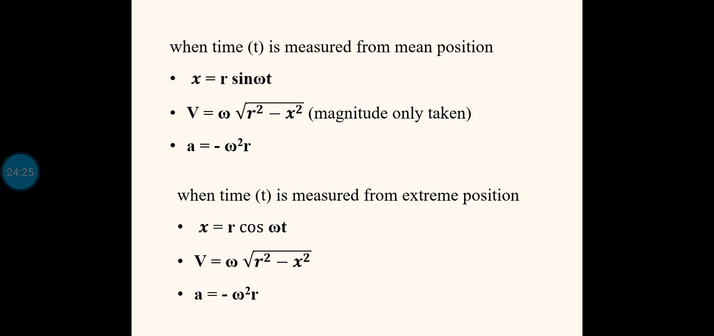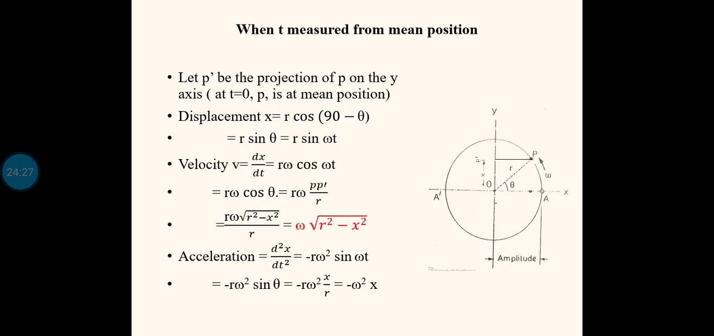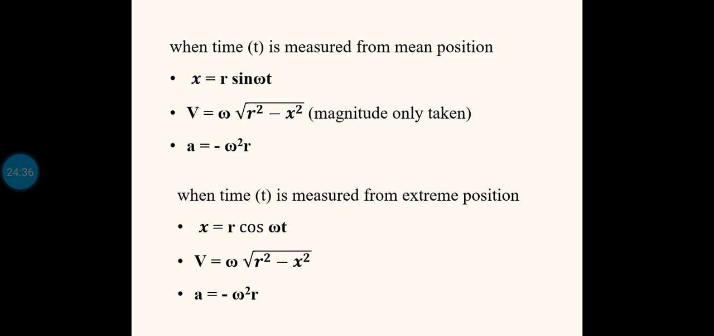See, the velocity and acceleration equations are the same in both the cases. The only thing you have to remember is that when t is measured from the mean position, the displacement equation is r sin omega t, and in the other case, when the time is measured from the extreme position, the equation for the displacement is x equal to r cos omega t. So while doing a problem, first identify which case you are doing, whether it is measured from the mean position or measured from the extreme position. Accordingly you use the equation. There is no need to worry about the velocity and acceleration equations. In both the cases the equations are the same, the only difference is with the displacement equation.